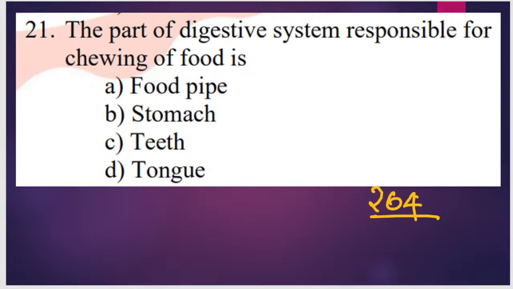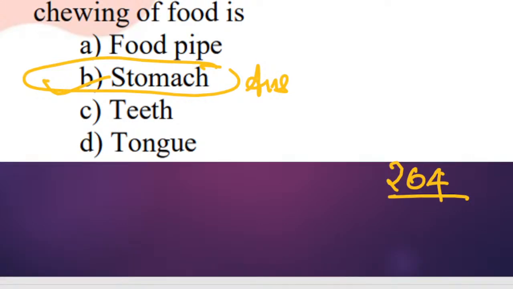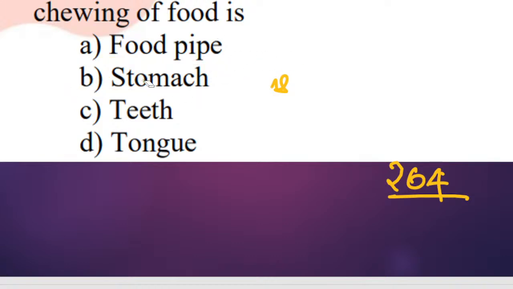Which part of digestive system is responsible for chewing of food? Sorry, option यहाँ पे correct answer क्या होगा? The right answer we will be having for the question is option C. Teeth here is the correct answer. What will be the right answer for the question? The correct answer we will be having for the question is option C. Teeth. Teeth is responsible for chewing of food.